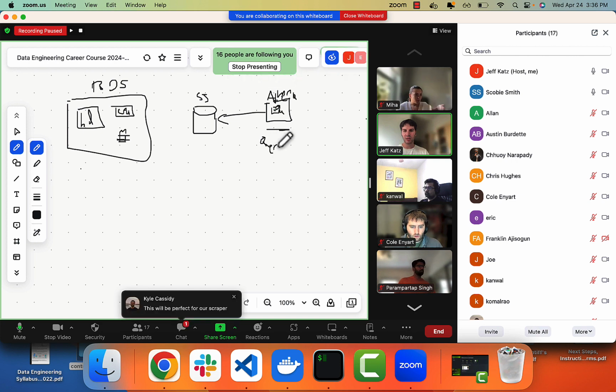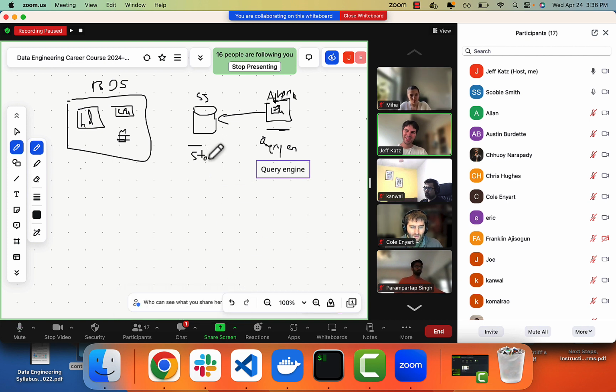I'm sorry, my handwriting sucks. This is the query engine. And then this is the storage. Thank you, Kyle. That is a good call.